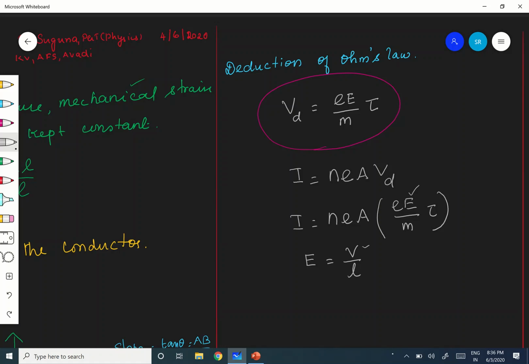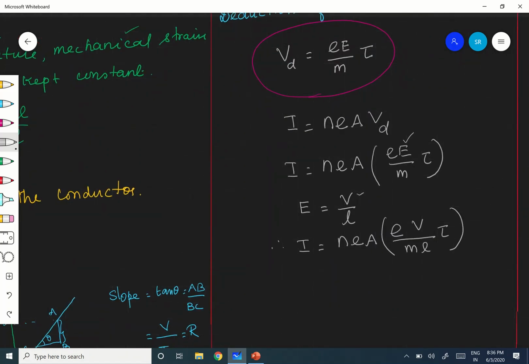Therefore, substituting, your I will become n e A into E, that is V by L, into e tau by m. Is it clear?